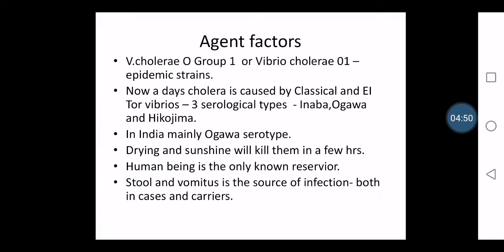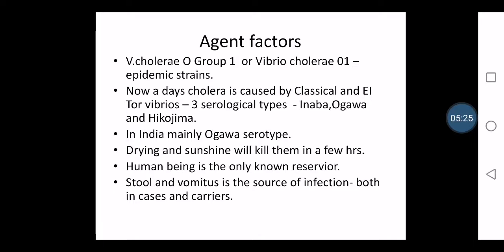But these strains can remain in ice for around 4 to 6 weeks. That means in cold climates or in ice, they can survive for 4 to 6 weeks. Even dry conditions or sunlight can kill them in a few hours. So you can imagine how effective drying or sunshine is. That's why we tell the person to dry their dress or utensils, whatever water-contaminated things, in the sunlight so that the strains will be killed.